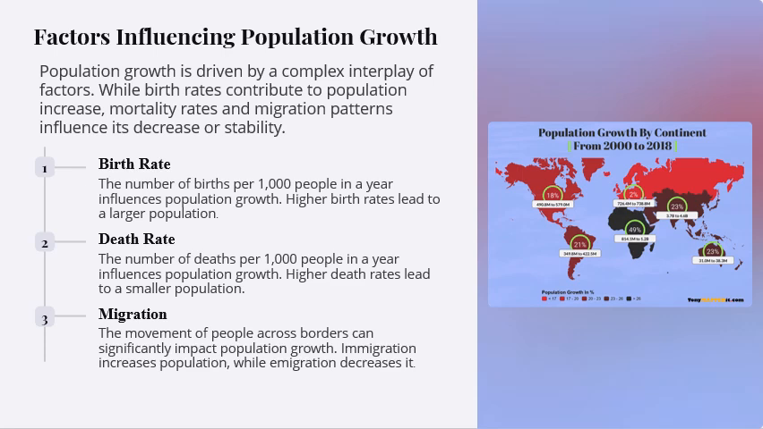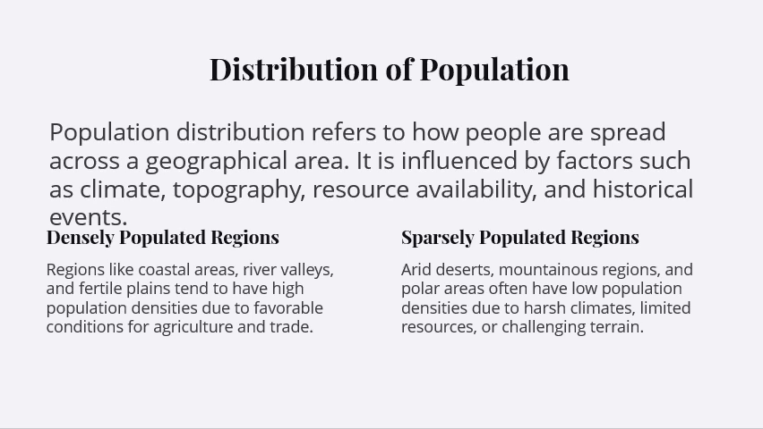When people move from one city to another for the purpose of employment or any other purpose, it is called migration. Next is distribution of population. How is the population distributed? Population distribution refers to how people are spread across a geographical area. It is influenced by factors such as climate, topography, resource availability, and historical events.